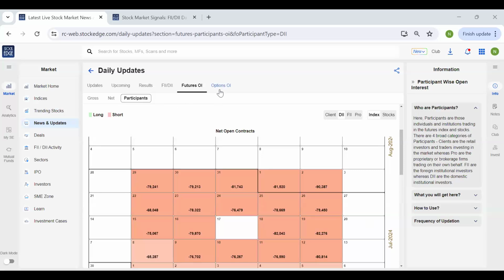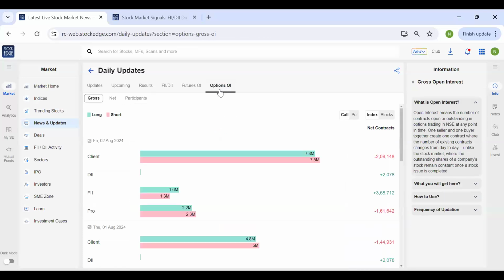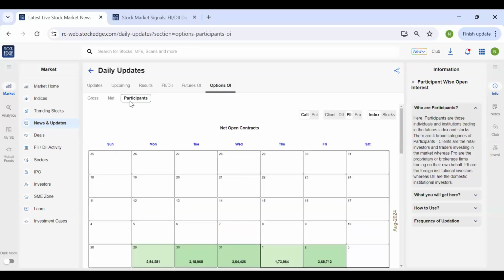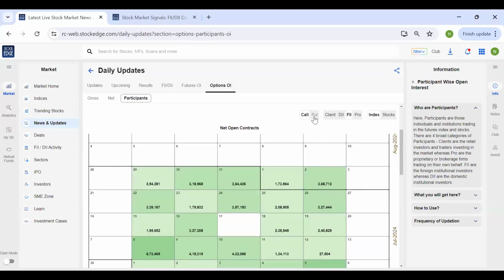Okay, similar to this, you can also look at the options data. So if we go to options OI, click on participants. Again, we have also provided data separately for call and put. But this is for all the indices. Separate data for each of the indices is not available. That daily data is available. So if you see on Friday, FIIs had created longs on calls and they had also purchased puts. So how I look at it, since they had purchased both the options, maybe they were expecting a large movement, and today if you see, a large movement was seen.